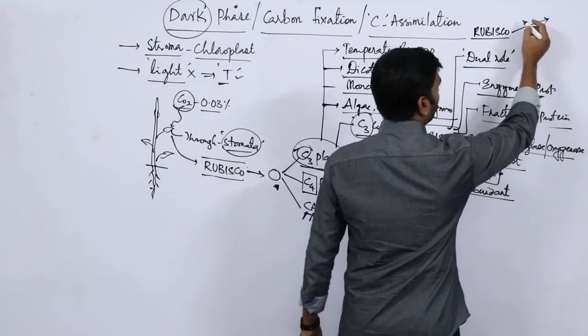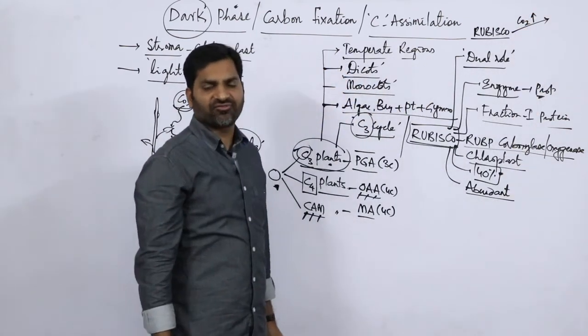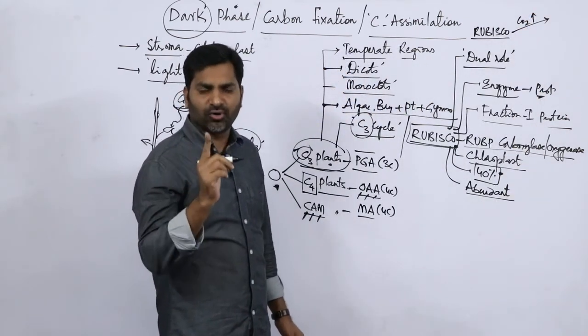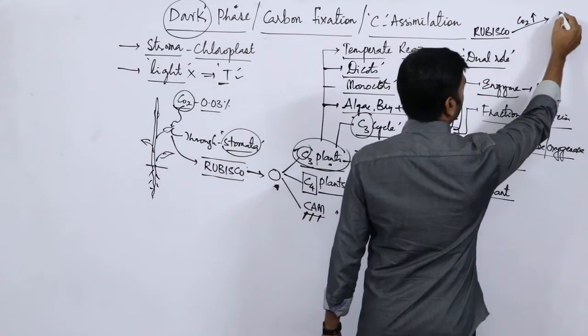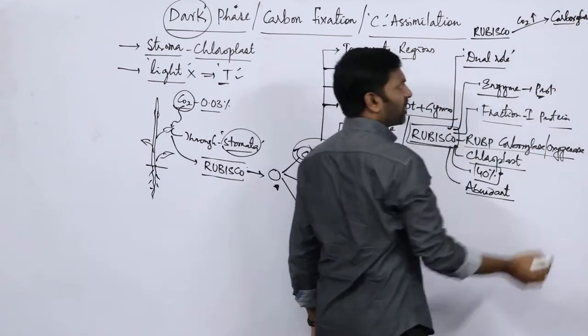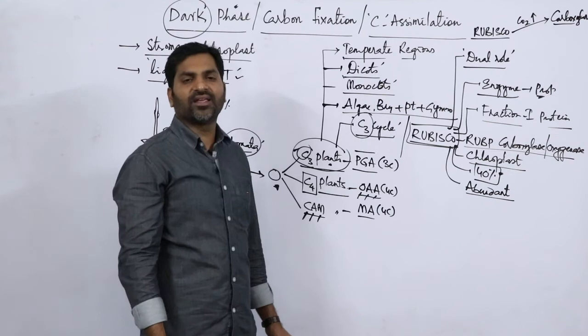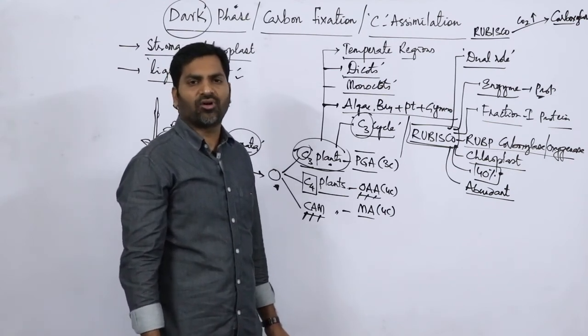Whenever the carbon dioxide level is more around the plants, this particular enzyme acts as carboxylase, right? Whenever there is an 'ase' at the suffix, the end term, that can be called an enzyme.